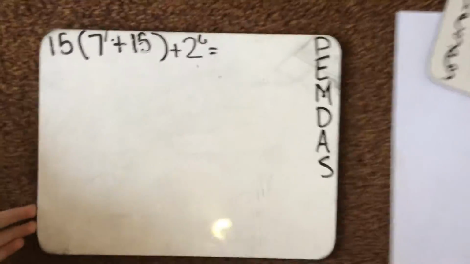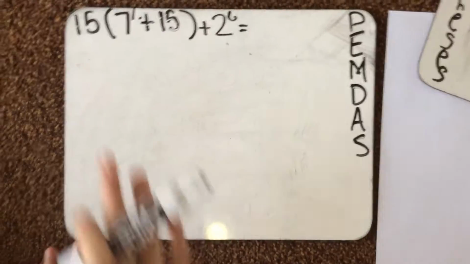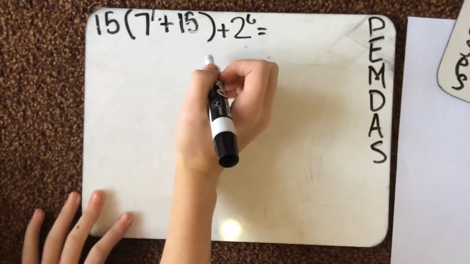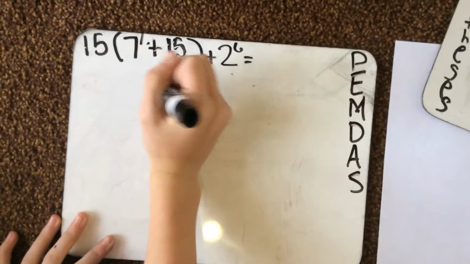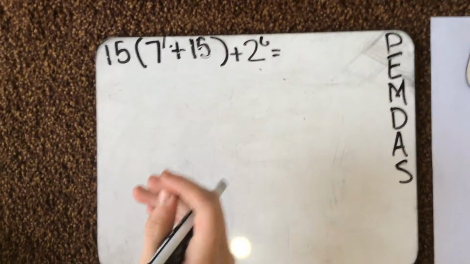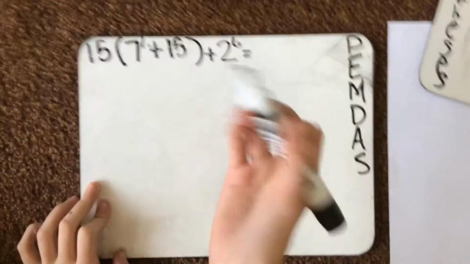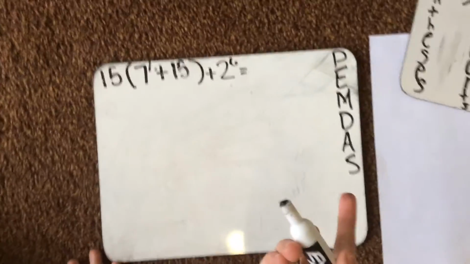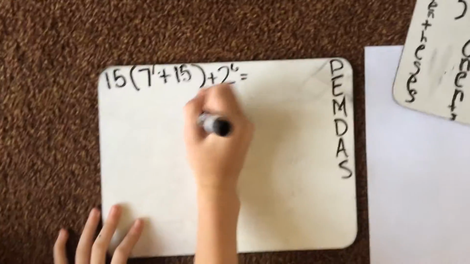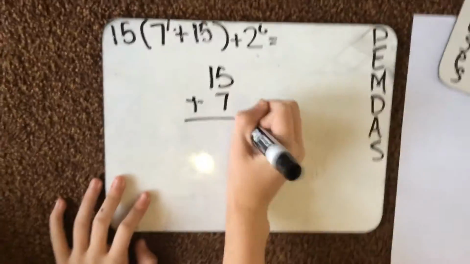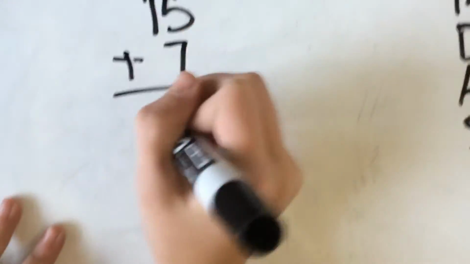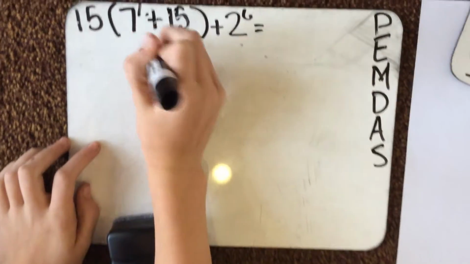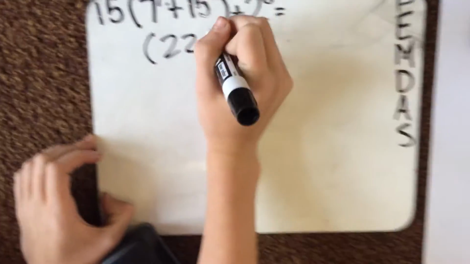Okay, so next we're going to do this problem. We have parentheses, which is first, and so we'll do 7 times 1. 7 one time is 7. So we'll do 15 plus 7, which equals 22. So it's 22. Bring down everything else.